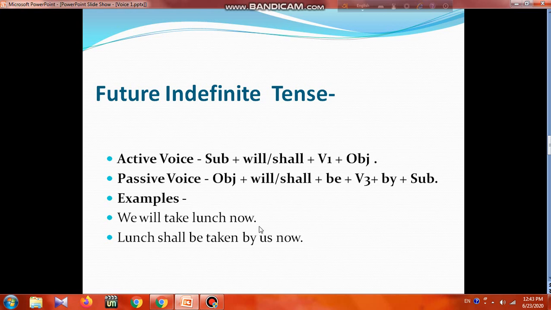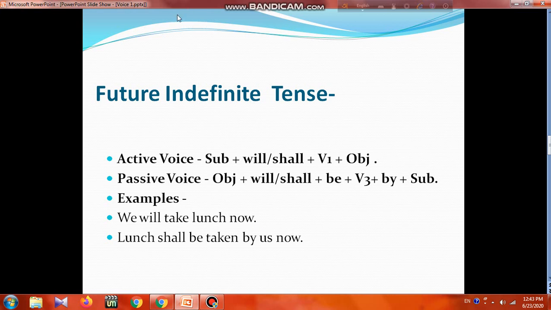You understand? So in the first lecture, we learned what is voice. Voice actually tells us the way of action happening, meaning whether the action happens directly or indirectly. If the action happens directly by the subject, then we call it active voice, and if it happens indirectly, we call it passive voice. So these are the types of voice.